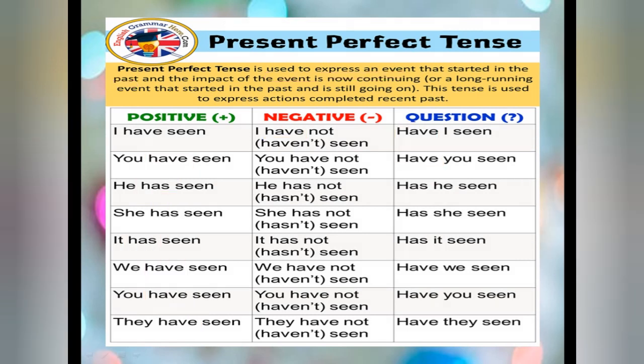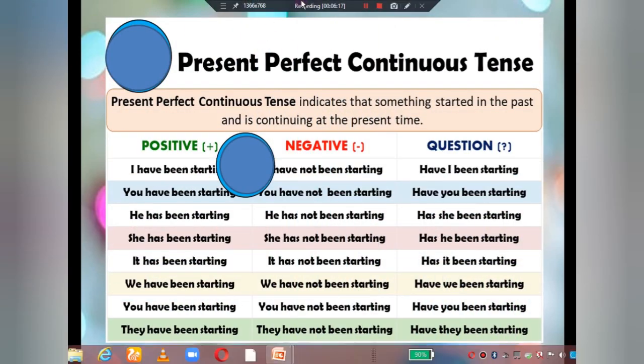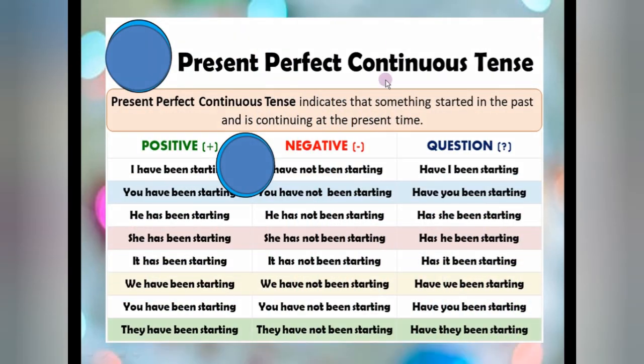Now let's continue further. Then the last tense of the present tense, that is present perfect continuous tense. As you can see here, what is written? Present perfect. So the perfect form you know very well, that is has, have plus verb third form. And the continuous form you know very well, that is is, am, are, then ing form. Fine. If I talk about only present perfect tense, then we have to use has, have plus verb third form. If we have to use present continuous tense, we have to use is, am, are plus ing. But when we are joining both of them, here what are we doing?